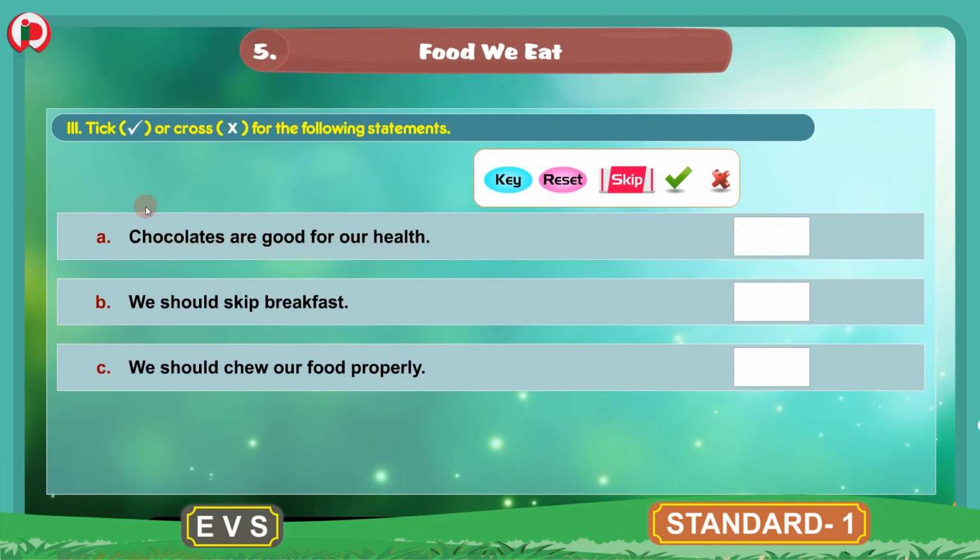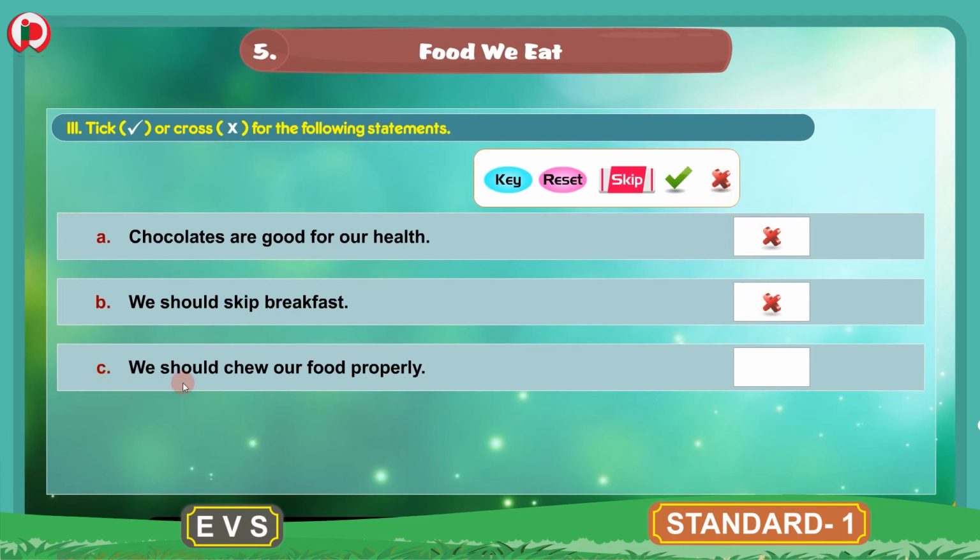This is a wrong statement. So we will put a cross here in the box. Chocolates are not good for our health. B. We should skip breakfast. Children, you should never skip a breakfast. You should always eat a breakfast. So this is also a wrong statement. We will put a cross here.